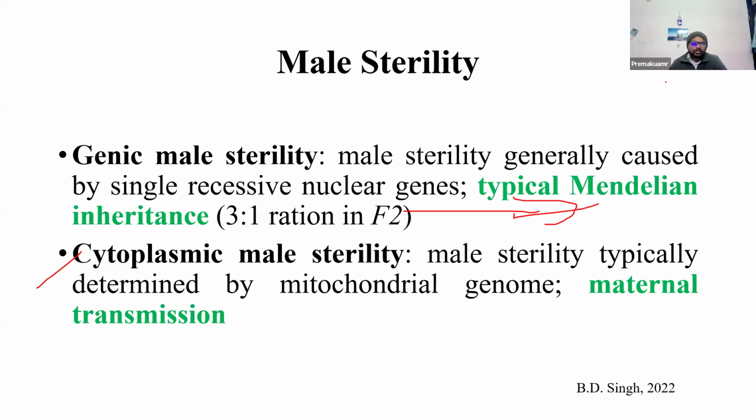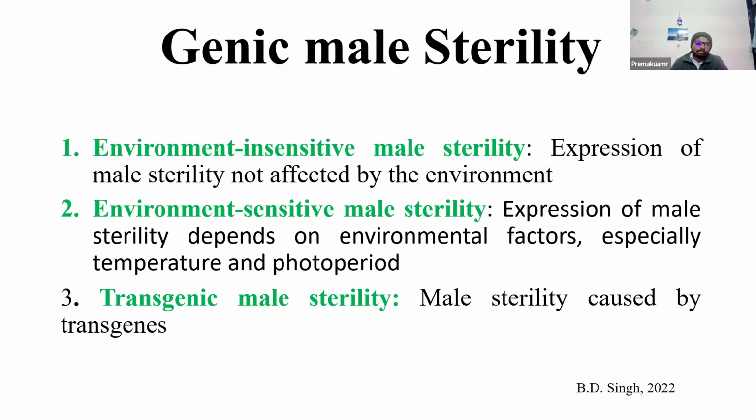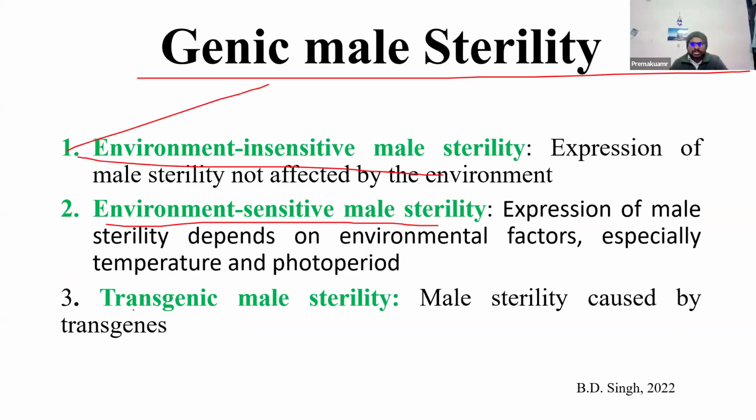Then, based on genetic instability, there are again several classifications: environmental insensitive male sterility, environmental sensitive male sterility, and transgenic male sterility. Environmental insensitive means the expression of male sterility is not affected by the environment. In environmental sensitive male sterility, the expression depends on where it is growing.